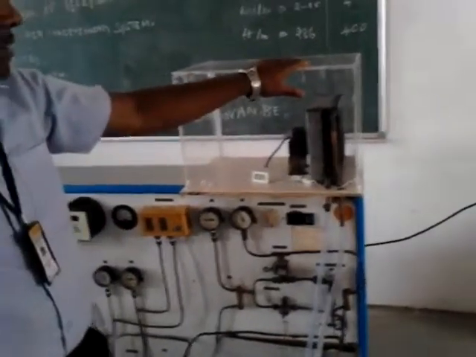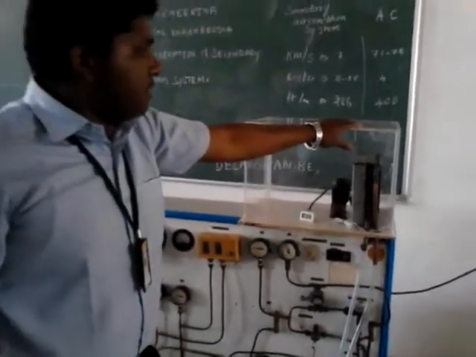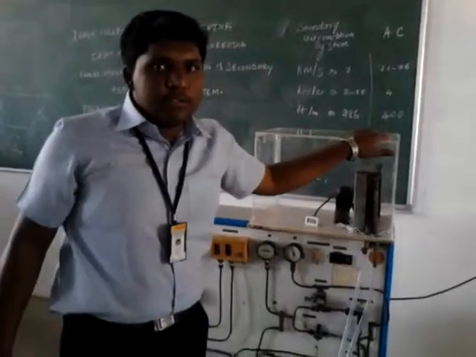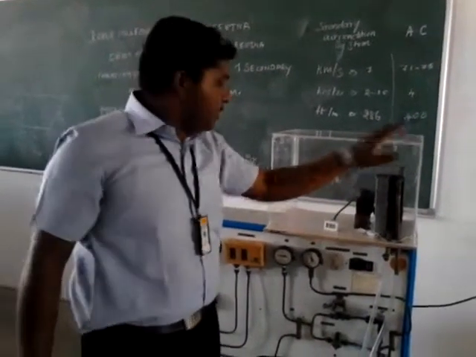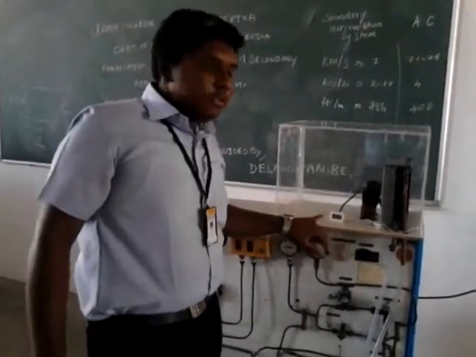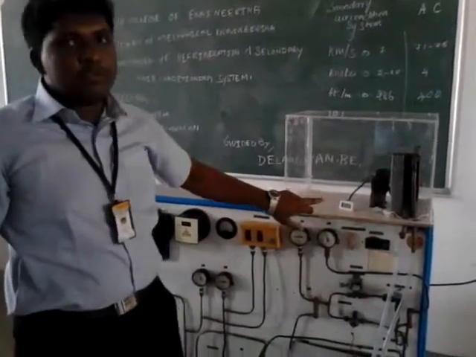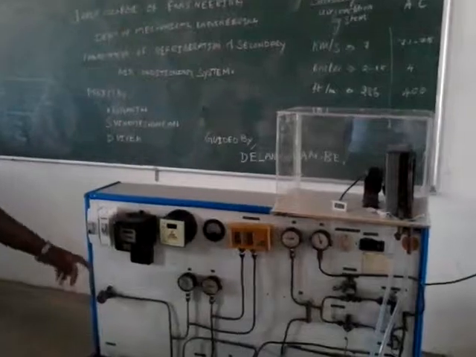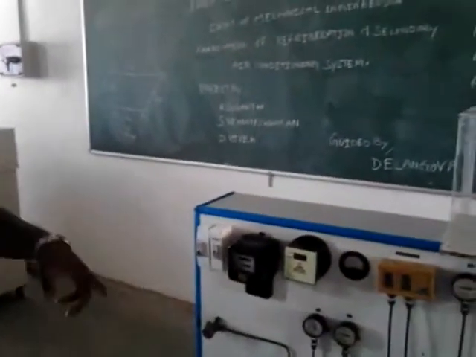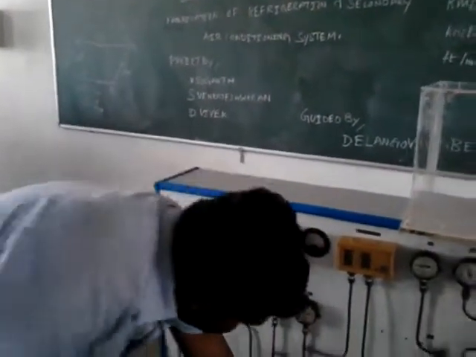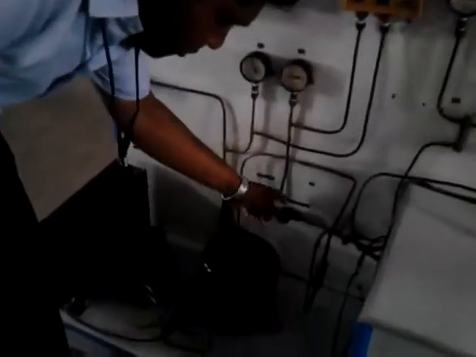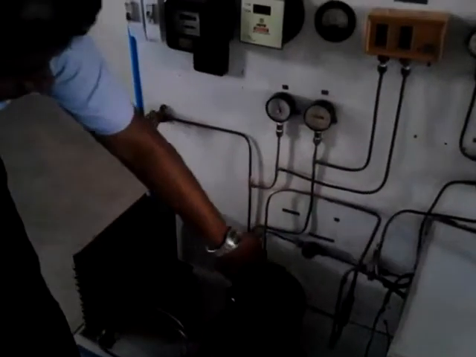In this water chiller secondary air conditioning system, chilled water is used as the refrigerant. Temperature sensors are used to measure the temperatures, and voltmeters and ammeters are also used. The water flow and oil flow indicators are used to identify whether the oil lubricant is flowing or not.